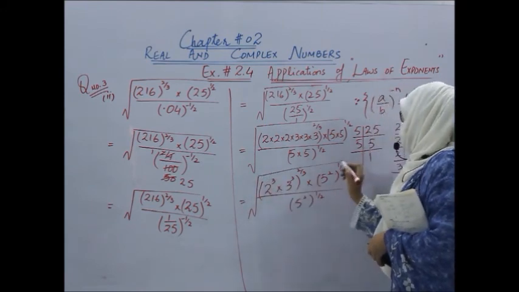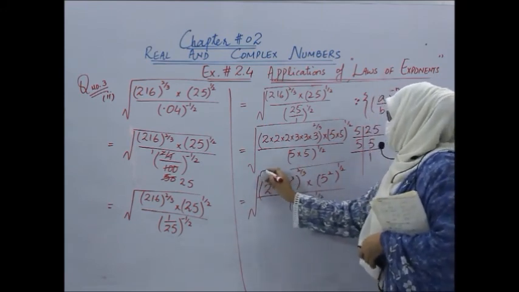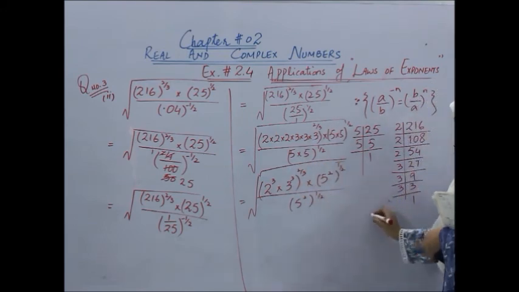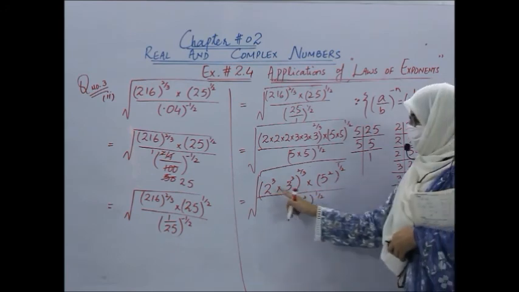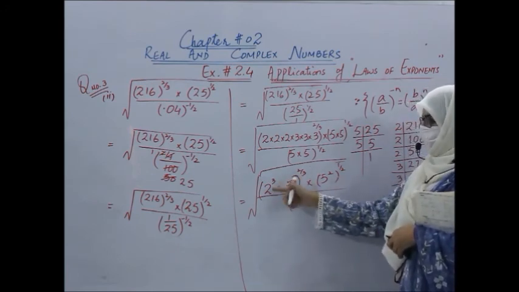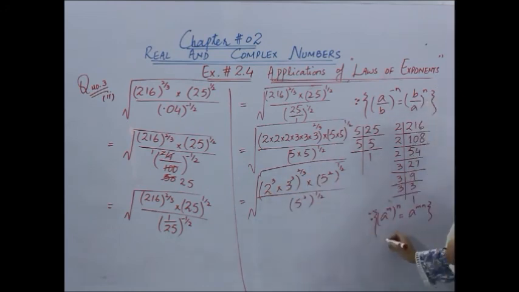Now students, which law of index will we use over here? First of all, here we can use this law of index, that is a power m whole power n, powers would be multiplied with each other. Fine. And here which law of index can we use? A into b whole power m. So same power could be written on the numbers separately: a power m into b power m.